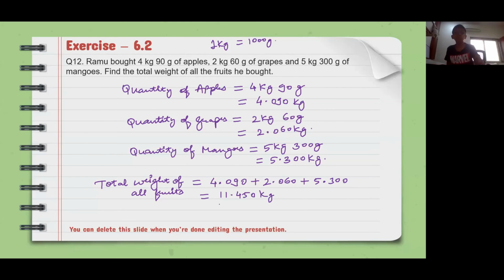Now see, we can do it orally also. 4 kg plus 2 kg is 6 kg. 6 kg plus 5 kg is 11 kg. So keep 11 in your mind. Now 300 gram plus 60 gram is 360 gram, and 360 plus 90 is 450 grams. So 11 kg 450 grams. How do we write it? 11.450 in terms of kg.